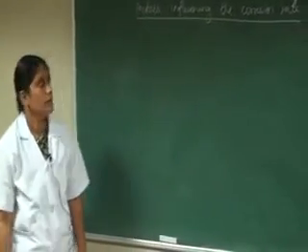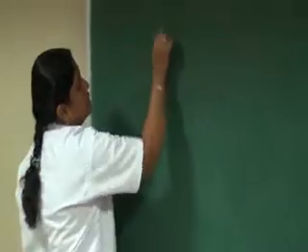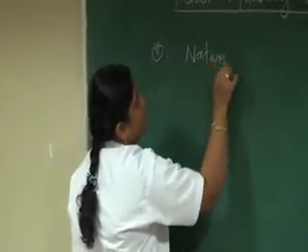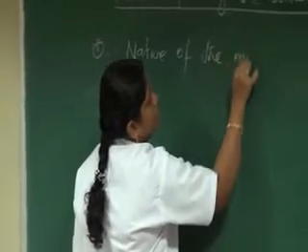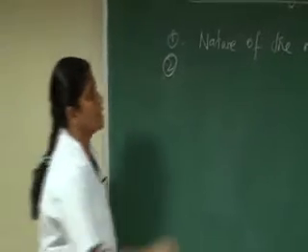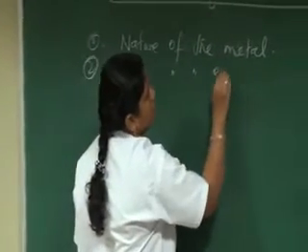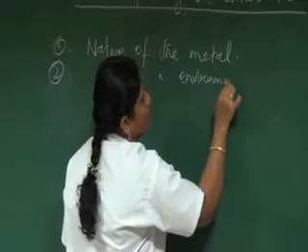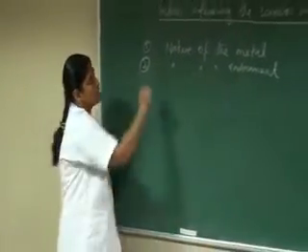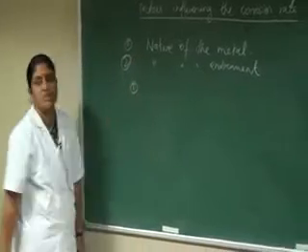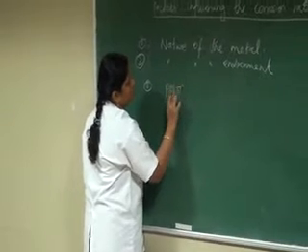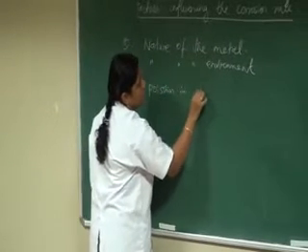Factors influencing the corrosion rate. The first factor is the nature of the metal, and the second is the nature of the environment. These are the two important factors that influence the corrosion rate. First is the nature of the metal, which depends upon the position in the EMF series.